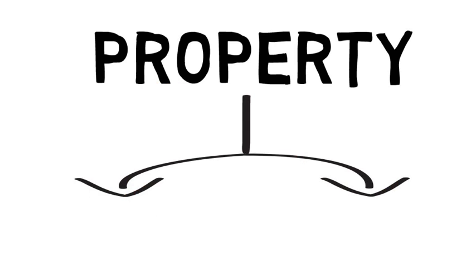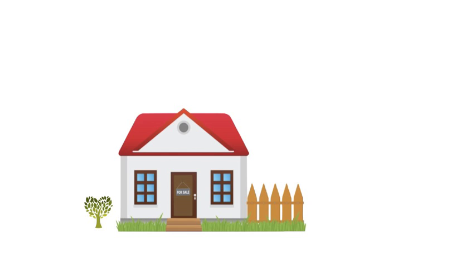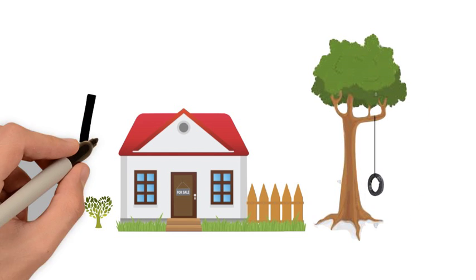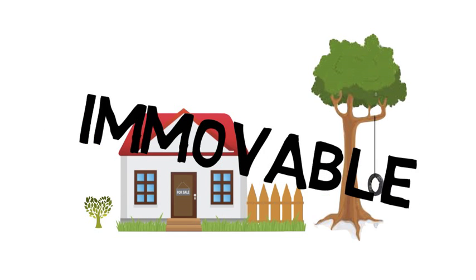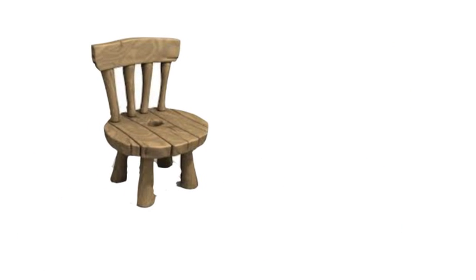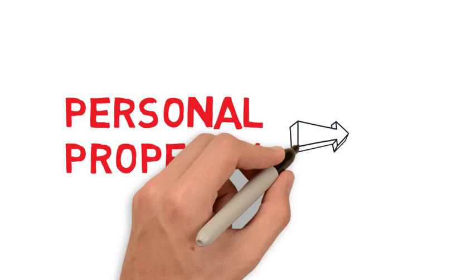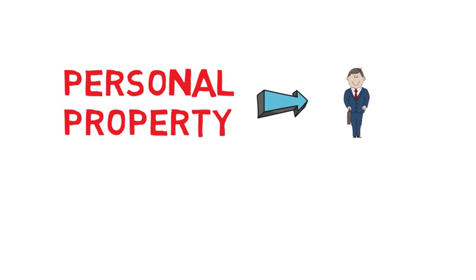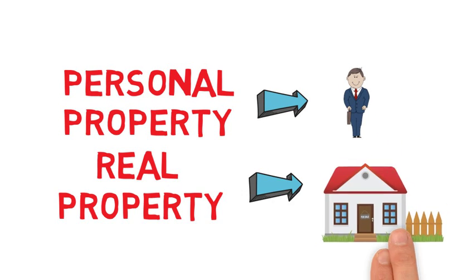Property can be divided into two categories: real property and personal property. Real property is land, all things attached to the land, and all rights inherent with that land. Generally speaking, real property are things that are immovable, as opposed to personal property, which are things that are movable, such as a chair. Another way to help you remember is to keep in mind that personal property goes with a person, and real property goes with the real estate.